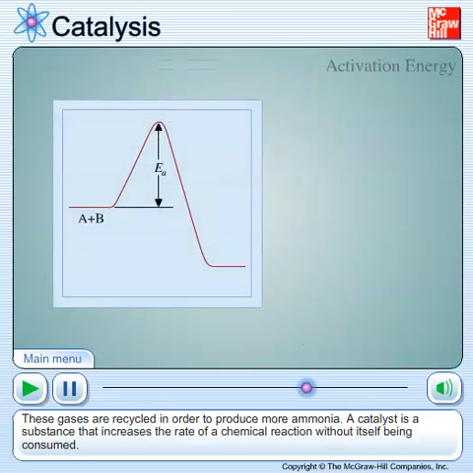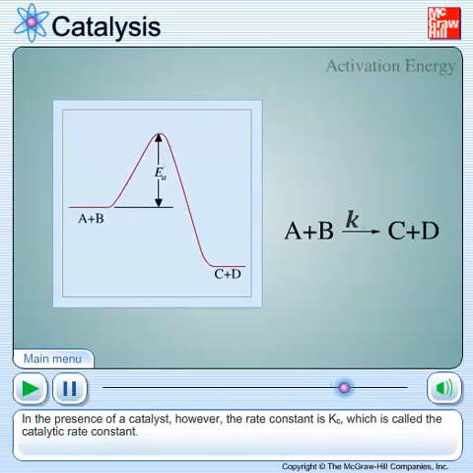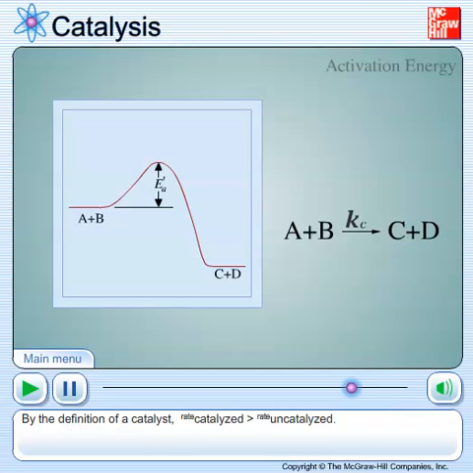A catalyst is a substance that increases the rate of a chemical reaction without itself being consumed. In many cases, a catalyst increases the rate by lowering the activation energy for the reaction. Let's assume that the following reaction has a certain rate constant, k, and an activation energy, Ea. In the presence of a catalyst, however, the rate constant is kc, which is called the catalytic rate constant. By the definition of a catalyst, the rate catalyzed is greater than the rate uncatalyzed.